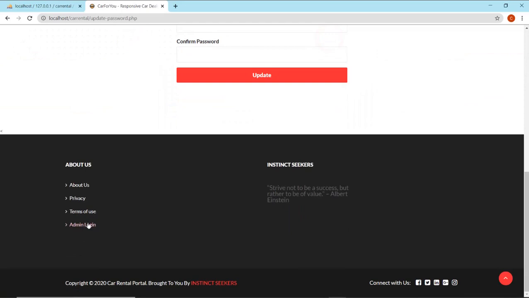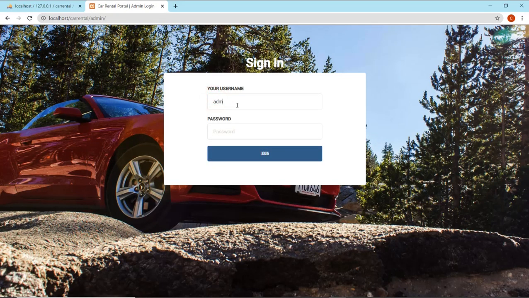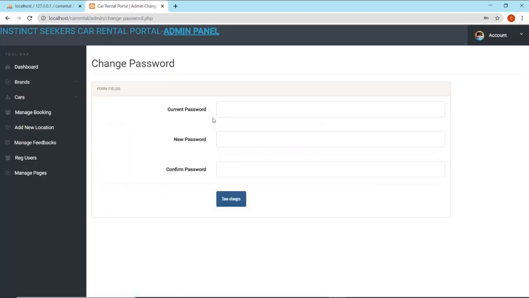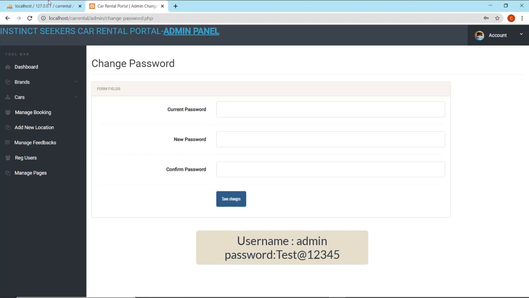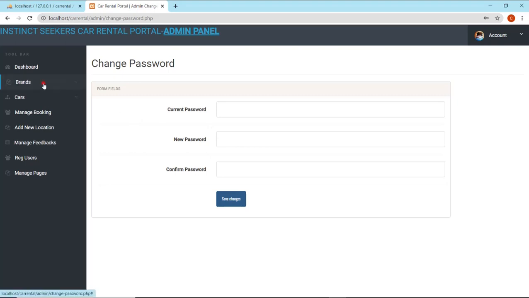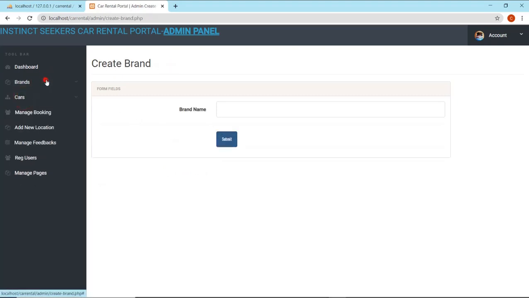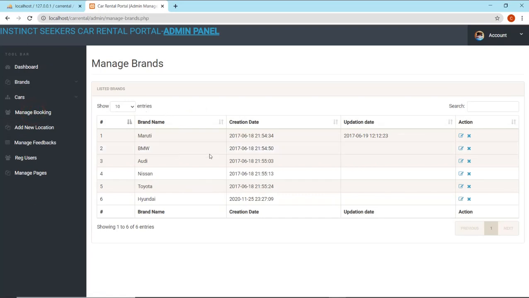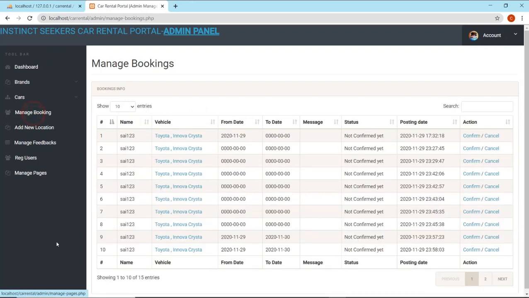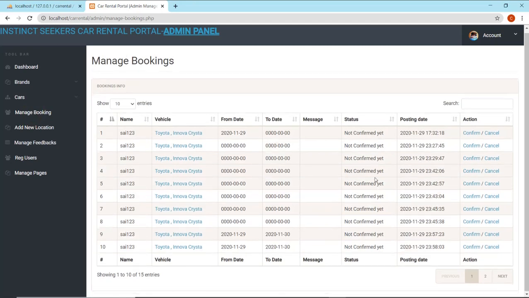Now let's go to the admin login page. The username is admin and the password is capital T E S T 12345. If you want to change the admin panel's password, you can change it from here. If you want to add a new brand, you can enter it here, and you can manage brands from here itself. And bookings, from here we can see the bookings.